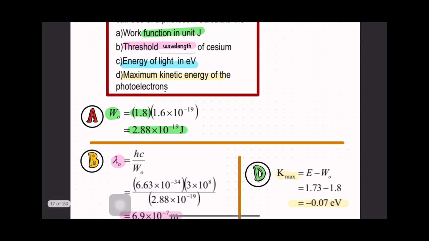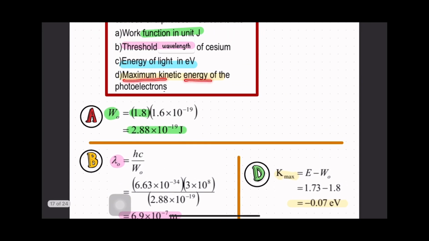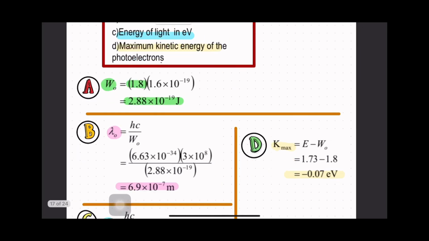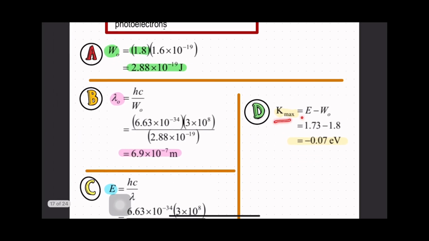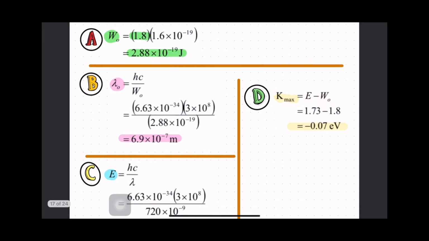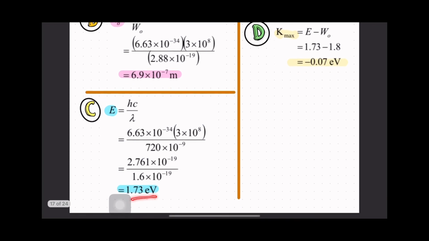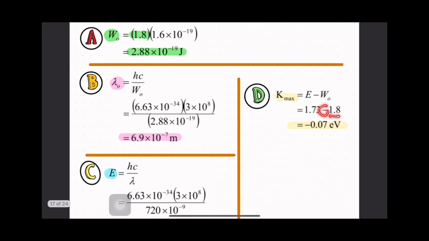Okay, so next the question asks you to determine the maximum kinetic energy of the photoelectron. So use the Einstein formula, Kmax equals E minus work function. This one is up to you, you can calculate in joule or in electron volt. Since my energy is already in electron volt, 1.73, I subtract the work function in electron volt from the question. So I get negative 0.07 electron volt.